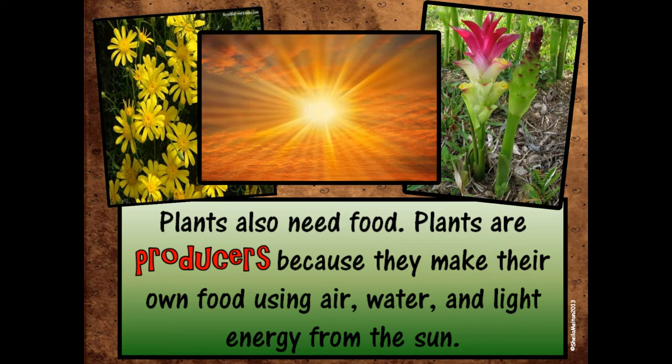They use energy from the sun, air, and water, and they make their own food. They are called producers. Say it with me. Producer. Producer. Plants are producers because they make their own food using air, water, and light energy from the sun.